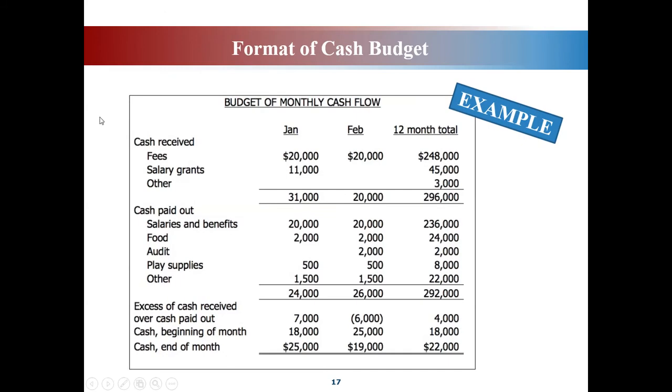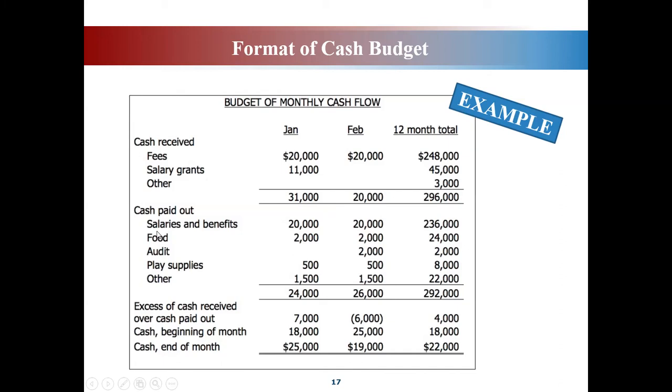Now, these are the example format of a cash budget. You can have a look at the items. Cash receipts, what are the items? Maybe you receive fees, rentals, or whatever, salary, grants. Grants means something that you receive, maybe from the government or whatever. So this is under cash inflow.